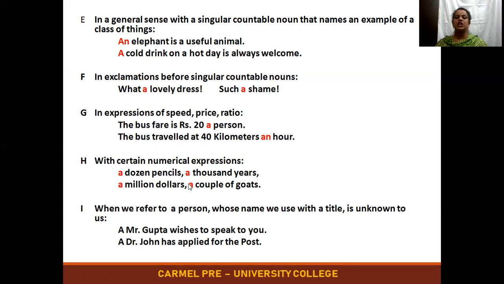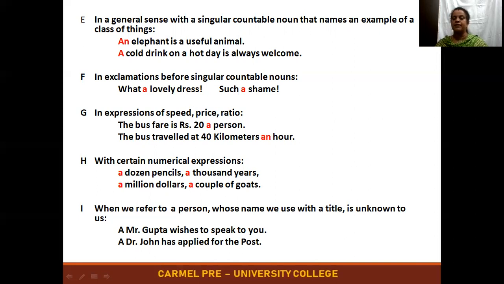Next, certain numerical expressions. Only for certain numerical expressions, I can tell you the other word for collective nouns. So these words, to look at, are singular. It means they are not ending with s. Dozen, million, thousand, couple, all these don't end with s. So it is not a plural noun, but the meaning of that is more than one. So how much is a dozen? It is 12. Right. So the word, to look at it, is singular because it is not ending with s, but it has got 12 numbers.